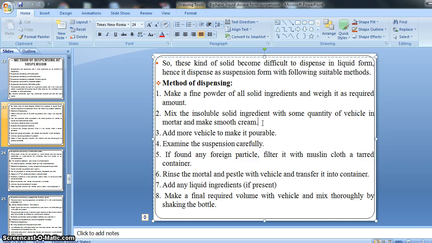If our suspension contains any foreign particles, that filtration is done using muslin cloth. With the help of muslin cloth we have to filter that suspension, right?